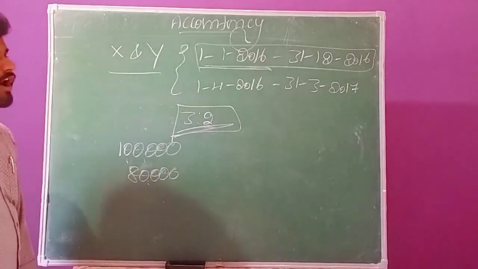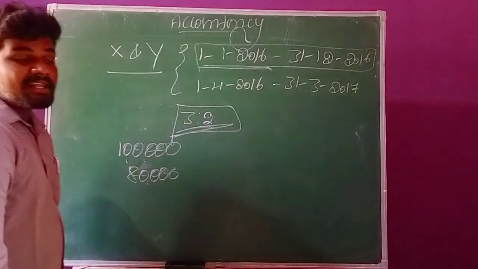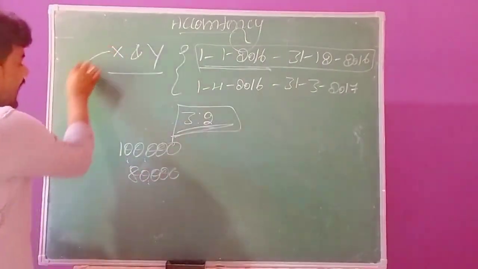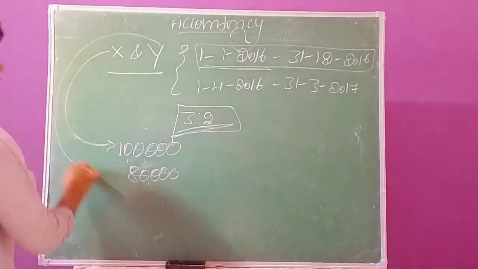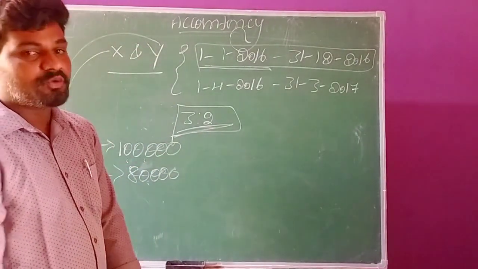In this business organization, there are two partners, and both are investing some capital into the business. X invests rupees 1 lakh and Y invests rupees 80,000. This is the opening capital of the business organization.